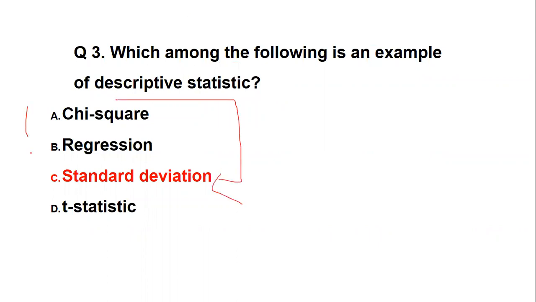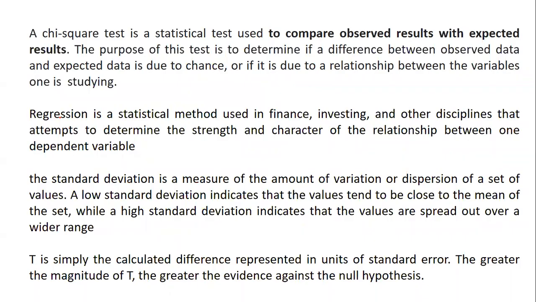Now what are the other options about? Chi-square is a statistical tool used to compare the observed results with the expected, in order to determine the difference between observed data and expected data. Regression is another statistical method used in finance, investing, and other disciplines to determine the strength of the relationship between a dependent and an independent variable.